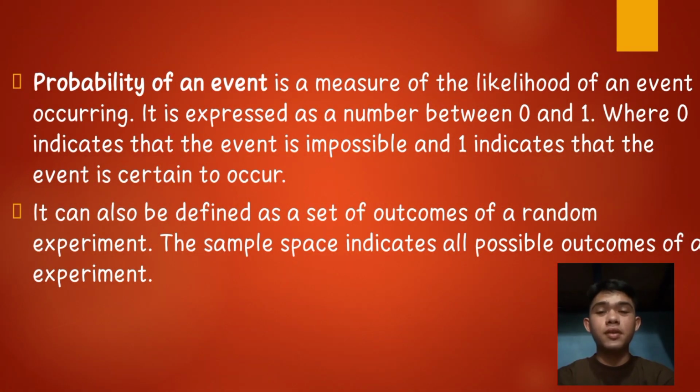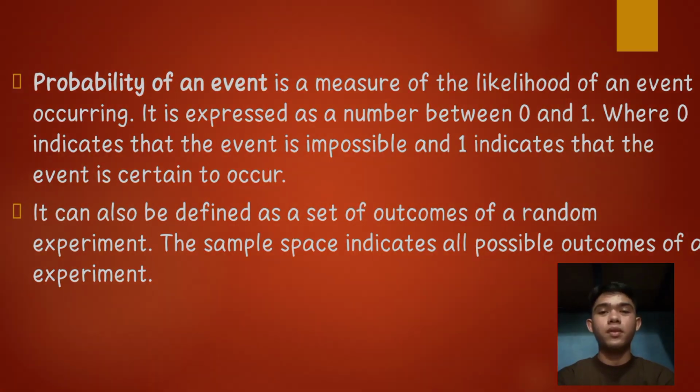So, the probability of an event is a measure of the likelihood of an event occurring. It is expressed as a number between 0 and 1, where 0 indicates that the event is impossible and 1 indicates that the event is certain to occur. It can also be defined as a set of outcomes of a random experiment. The sample space indicates all possible outcomes of an experiment.